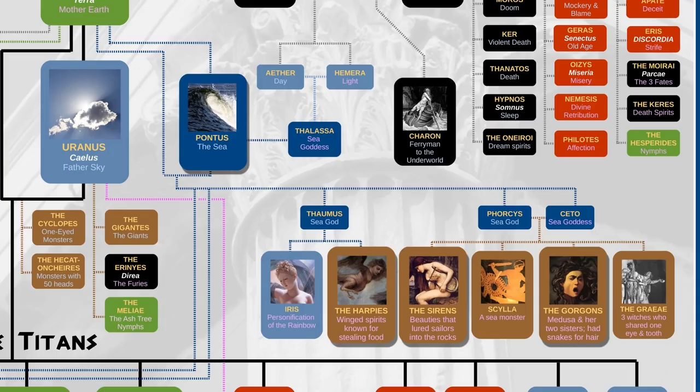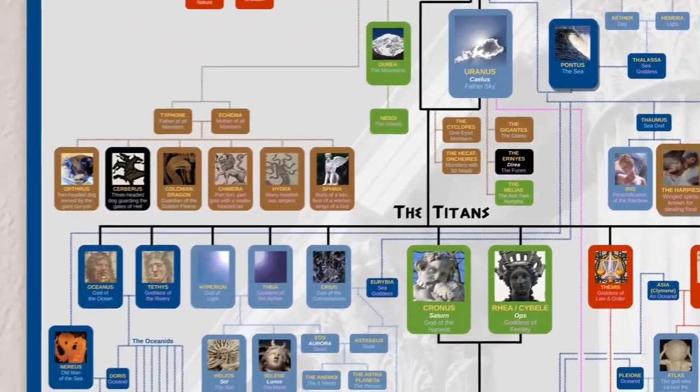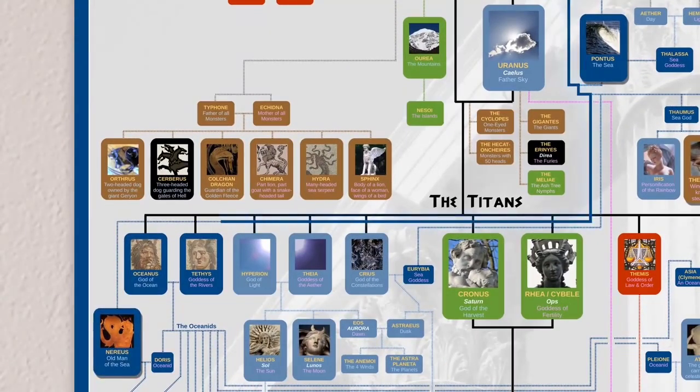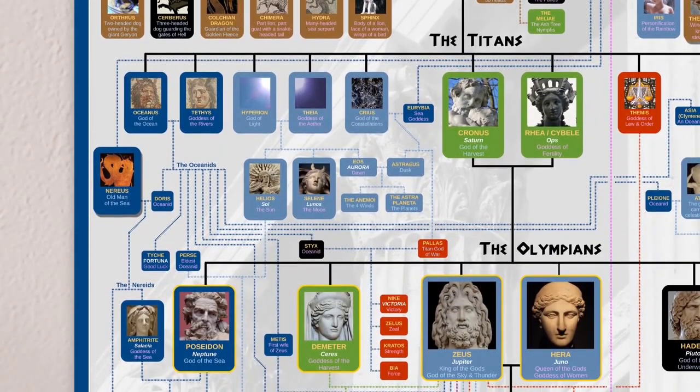The descendants of Pontus also included the Graii. They are three gray witches who share an eye and a tooth and can see the future. Finally, from Pontus comes Nereus, another important sea god, sometimes known as the Old Man of the Sea. He's the father of the Nereids, a large group of female sea nymphs.